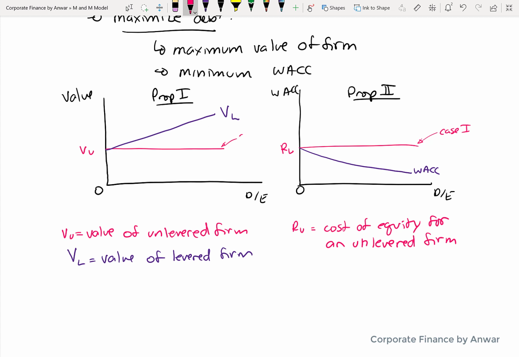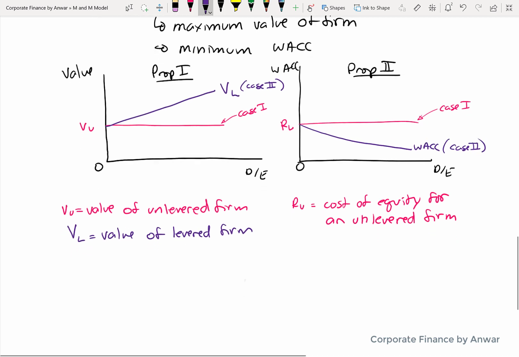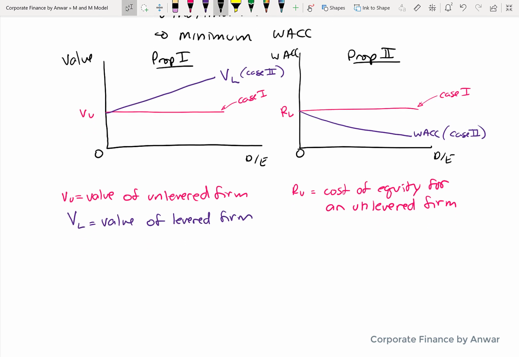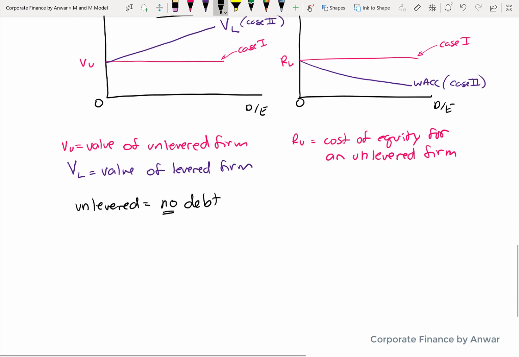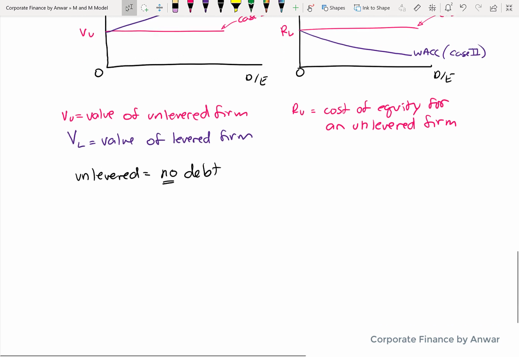It'll never get to zero, but it'll be a curved line that goes all the way down. The two pink lines represent case one, and the two purple lines represent case two. In case two, it's clearly obvious the more you increase your debt, the better off the company is, both from a value and a cost of capital standpoint. And remember, unlevered just means no debt whatsoever.